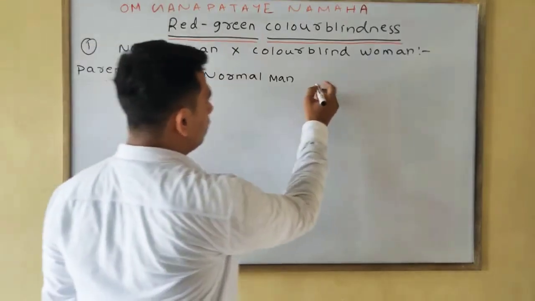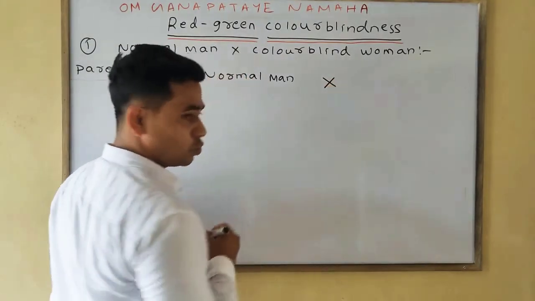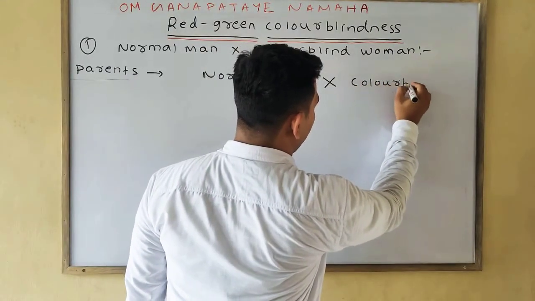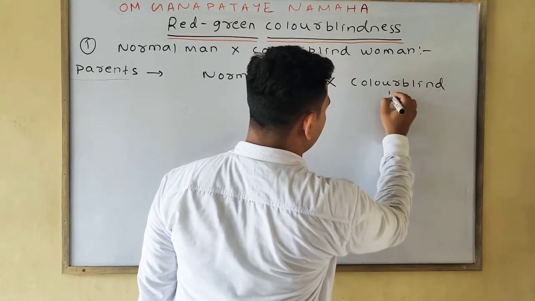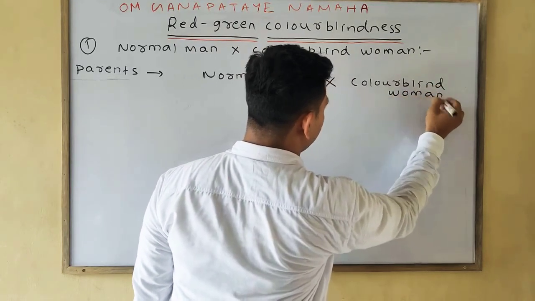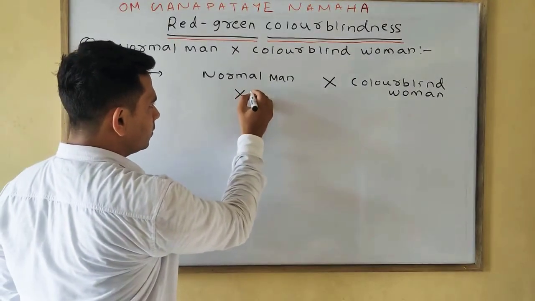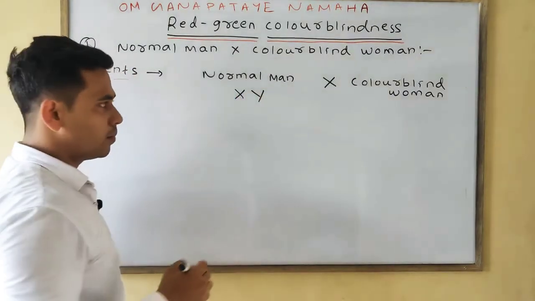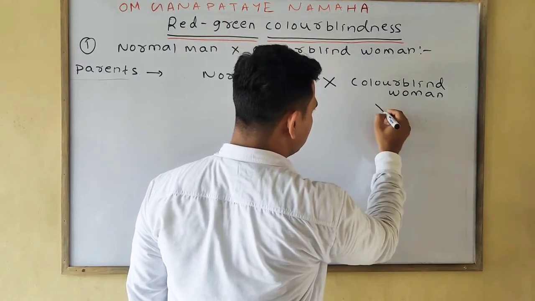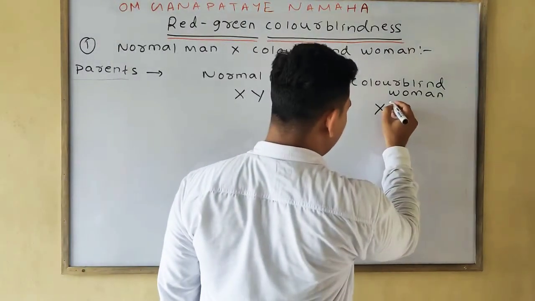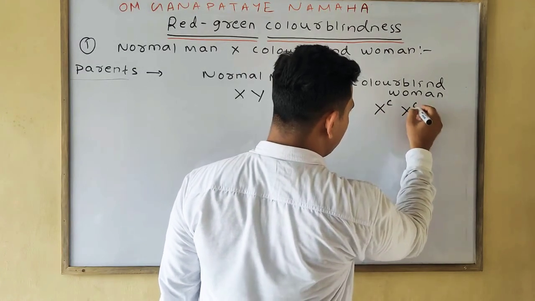Next we'll write. We are taking two main portions. One is the normal man, the cross symbol should be present, with the colorblind woman. Simply, we know normal man means X, Y. Colorblind woman means both alleles will have the C present, so X^C, X^C.